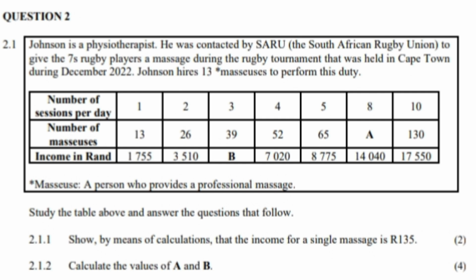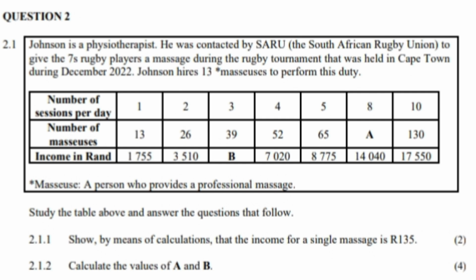Johnson hires 13 masseuses to perform this duty, and there, if you look, we have been given a table that shows the number of sessions per day, number of masseuses, and also the income in rand that is being made from these sessions, these massages. We also have a piece of information that gives us a hint that says a masseuse is a person who provides a professional massage. So now that we have the scenario, we can go to the first question.